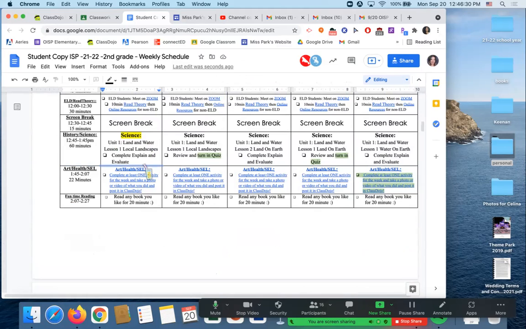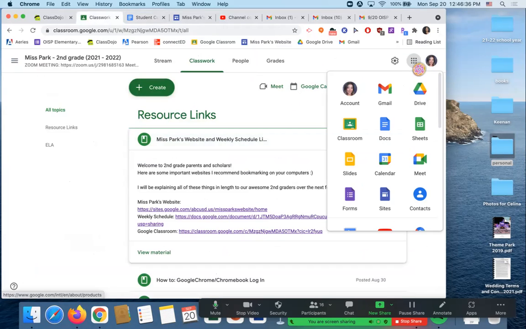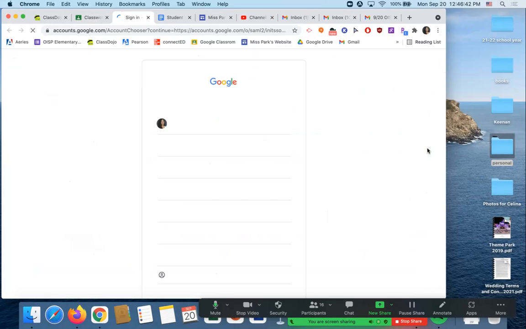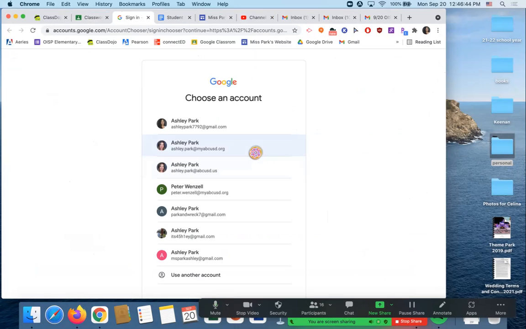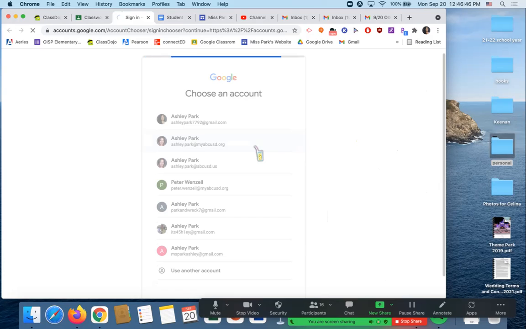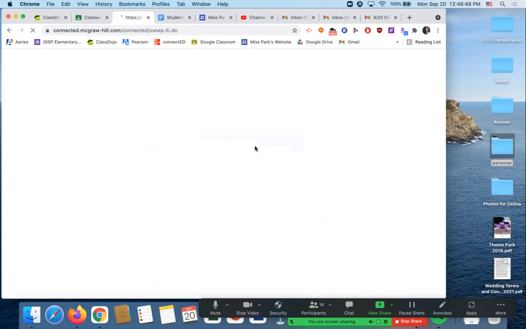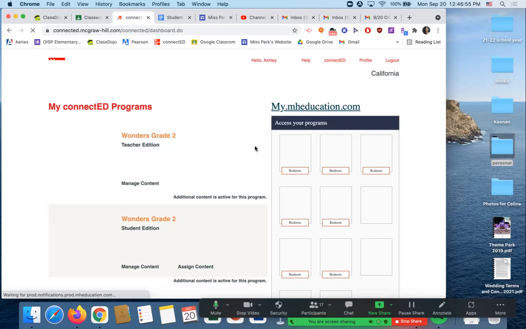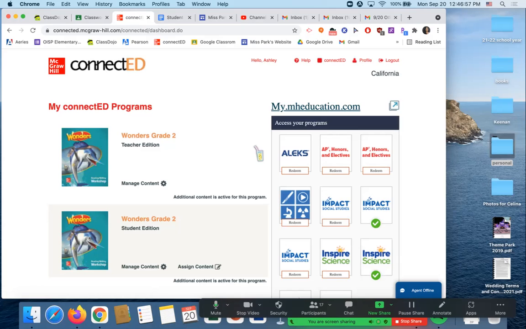And for science, you guys are going to be going to Connect Ed, which is your McGraw-Hill. So if you go to Google Classroom, you click on your waffle, you scroll all the way down, you're going to click on McGraw-Hill. It's the same place that you would go for Wonders. And that's where your science is going to be. So science and ELA will always be in McGraw-Hill. History and math will always be in Savvis EasyBridge.